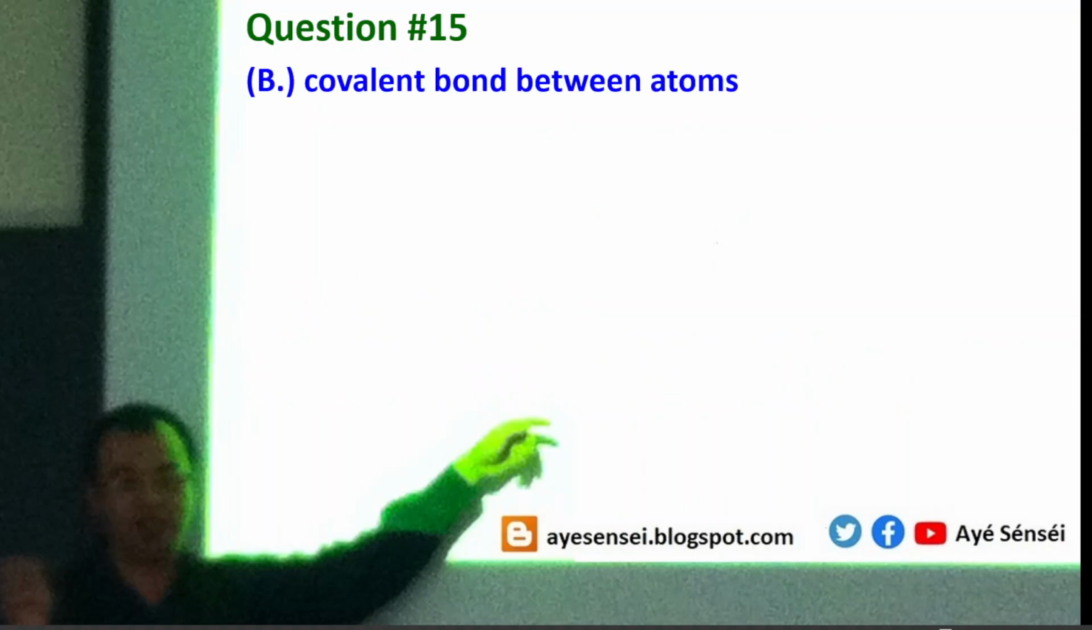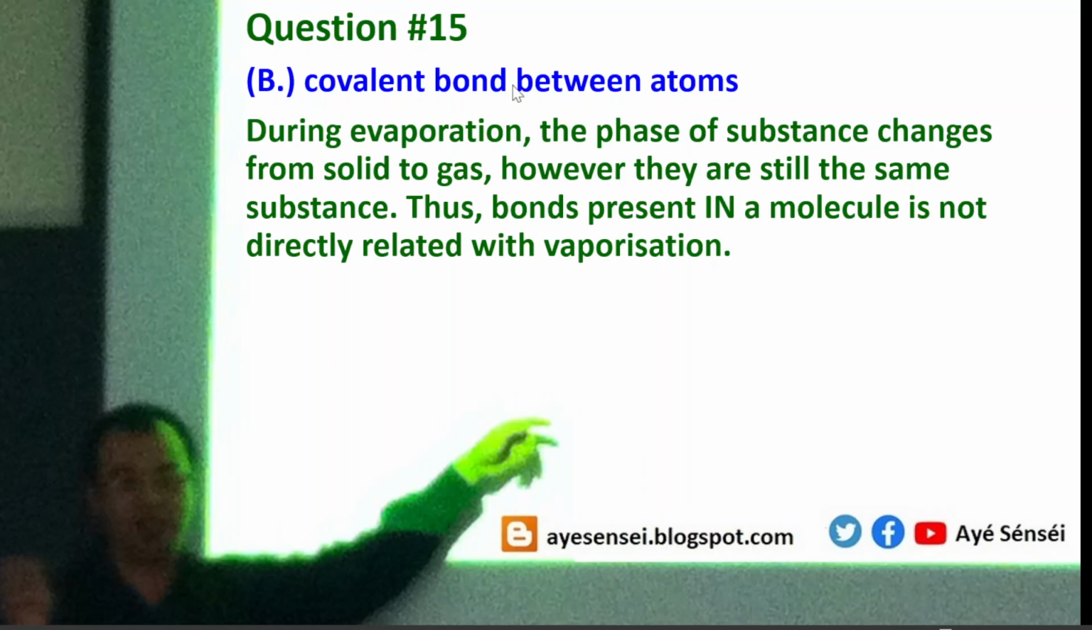And then let's see option B, covalent bond between atoms. Basically, covalent bonds connect atoms in a molecule. During evaporation, there is a phase change from liquid into gas, but they are still the same substance. The same substance means they are still the same compounds. Same compounds means they contain the same molecules.